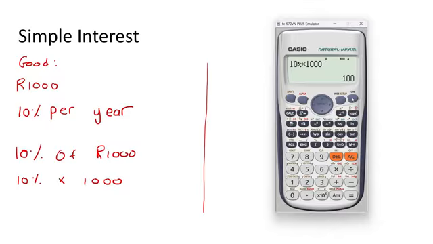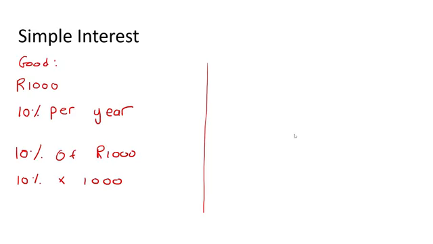There are other ways you could do it. 10%, you could say 10 over 100 first, because that's what 10% is. It's 10 over 100. Multiply by 1,000. And that'll also give you 100 Rand. What some learners even like to do is they first like to work out what is 10%. So they just do that. Whoops, I typed the wrong button. 10% equals. So what is 10%? It's 0.1. Then they say 0.1 multiply by 1,000. All of the answers are going to give us 100 Rand. There's different ways of doing it. The point is that this is going to be 100 Rand.